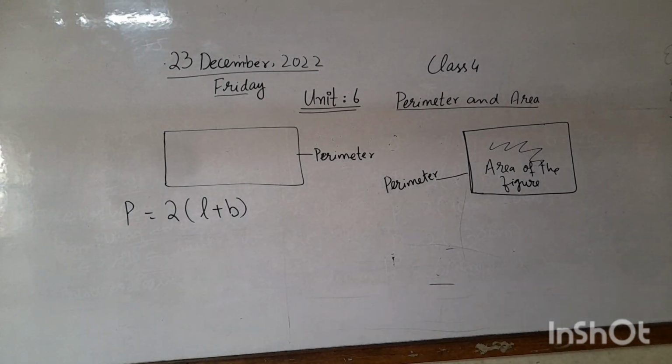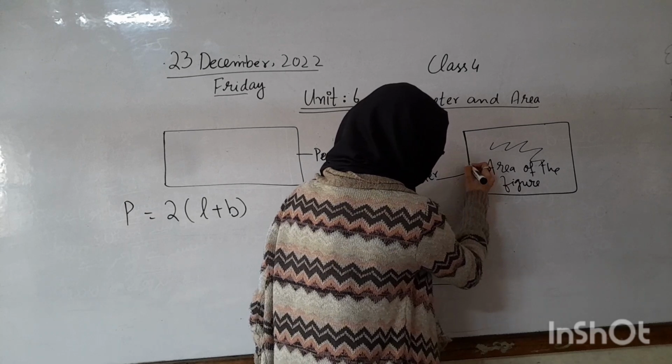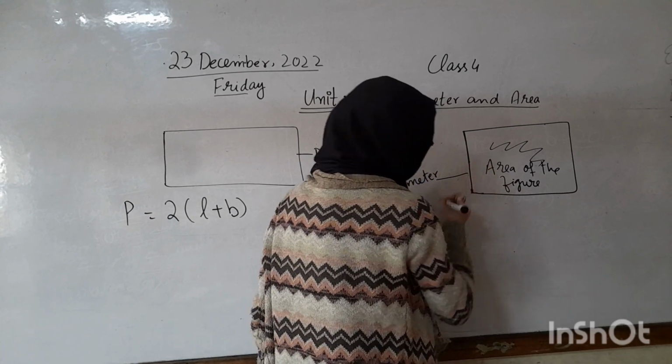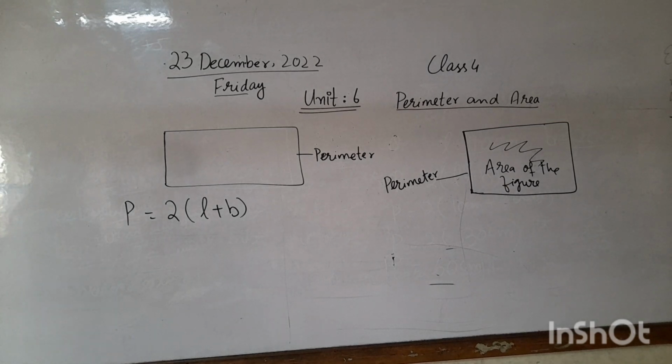And as we know, any shape surrounded from all sides by a line where the starting and ending point of the line are the same. So in this figure we have the started and ended point the same. So that figure is called the area.